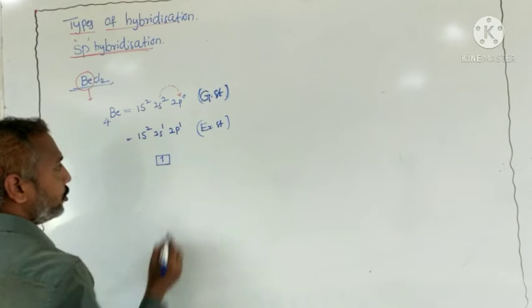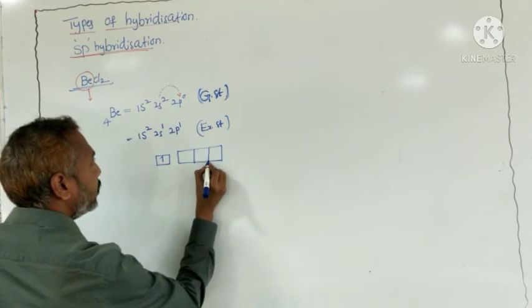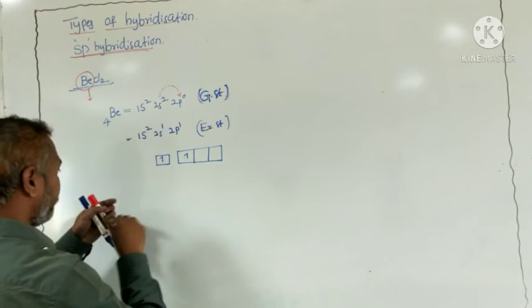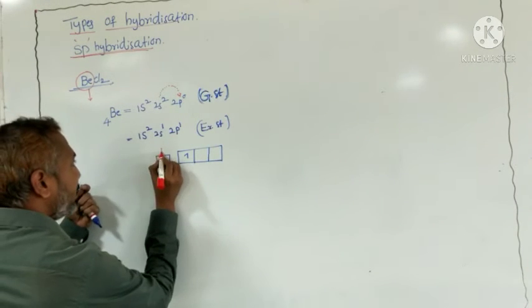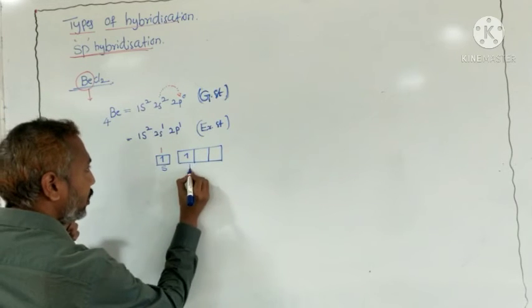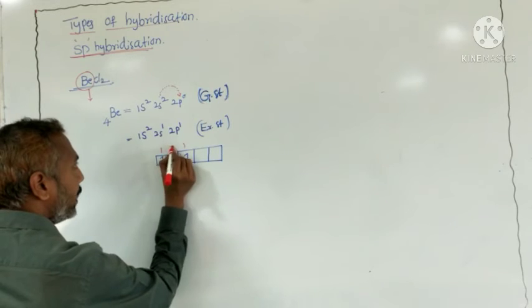Here there is one electron in the s orbital and one electron in the p orbital. How many orbitals are intermixing? 1 plus 1.